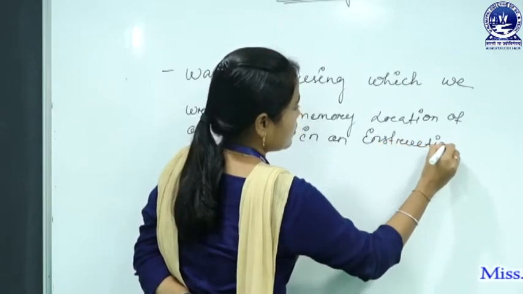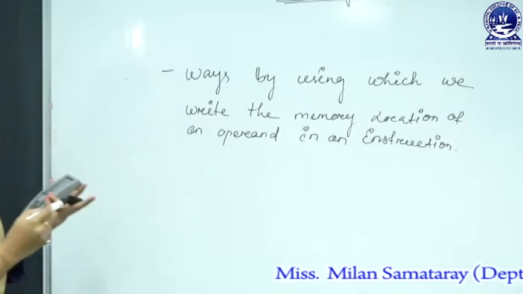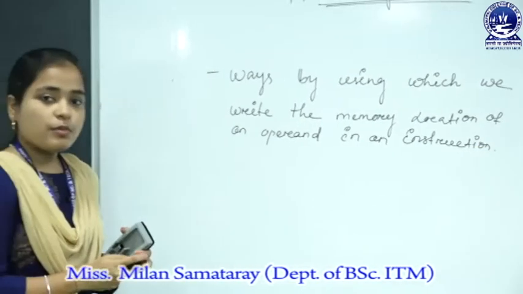So, the addressing modes are the different types of ways.